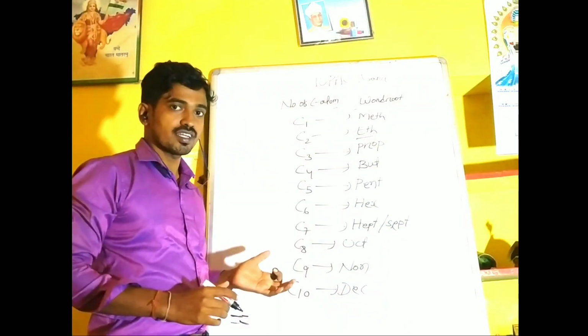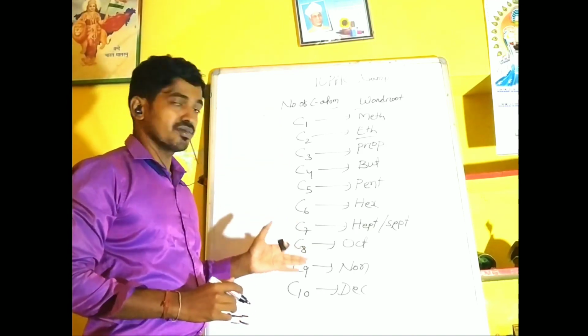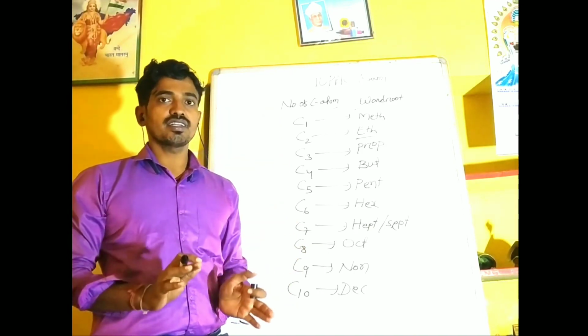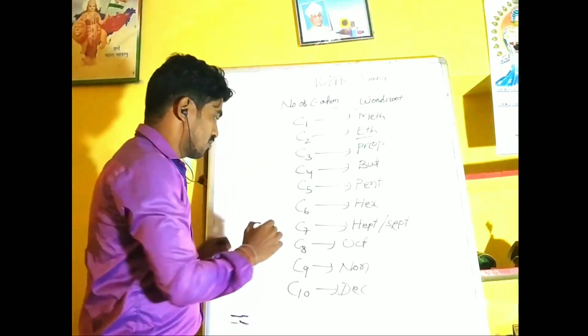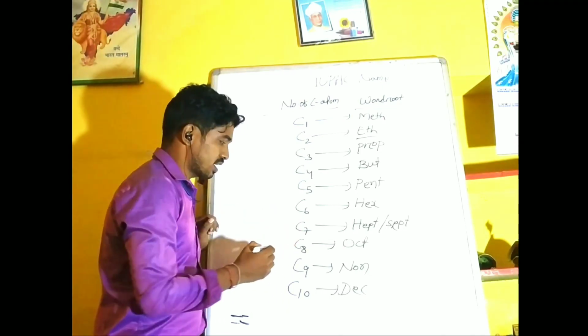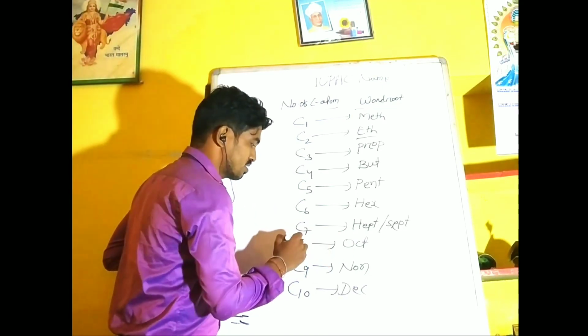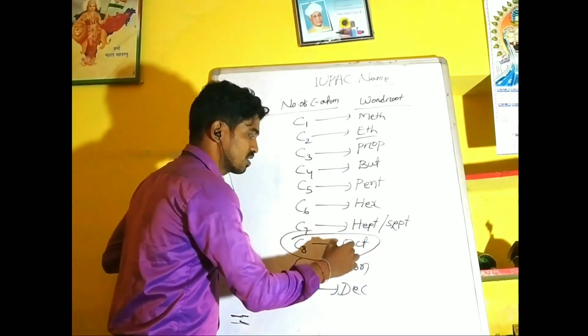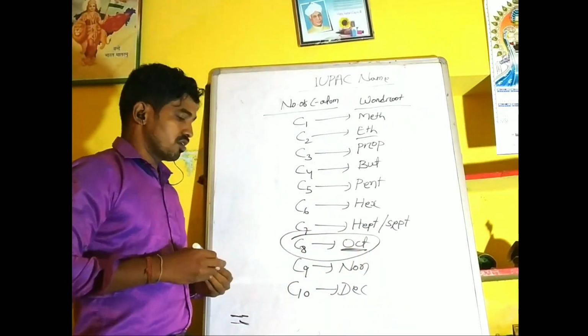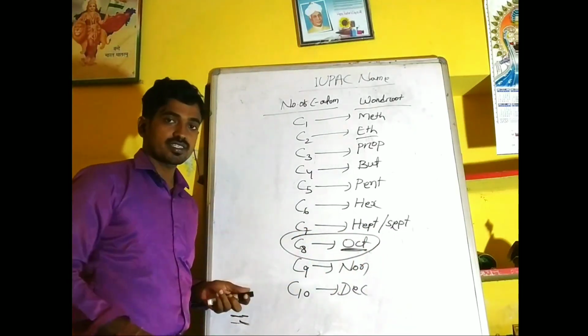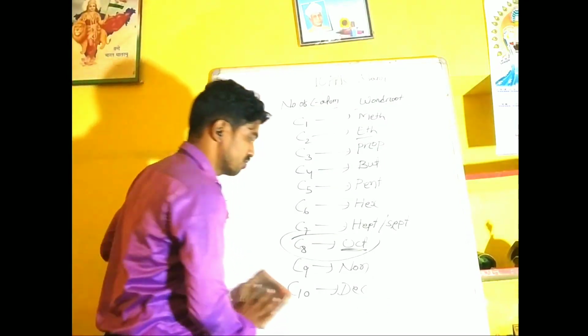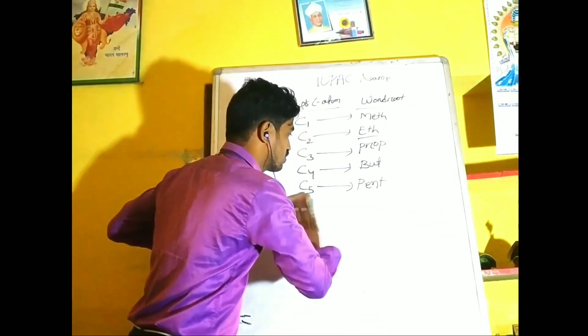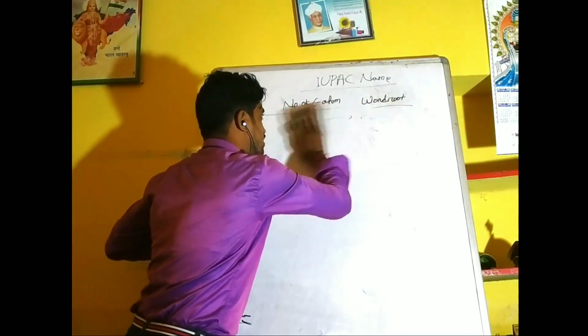Take a screenshot of the word roots and remember it. It is very necessary for your IUPAC nomenclature. For example, if a compound contains 8 carbon atoms, then the word root is oct. Then we will proceed towards the primary suffix.